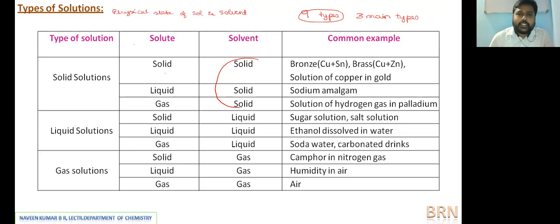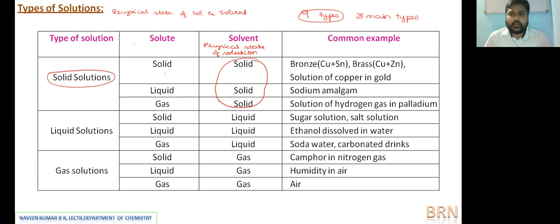If the solvent is solid, then the solution is called a solid solution. Try to remember this information: the physical state of the solution is determined only by the physical state of the solvent. Irrespective of the physical state of the solute, the solvent's physical state is retained in the solution.